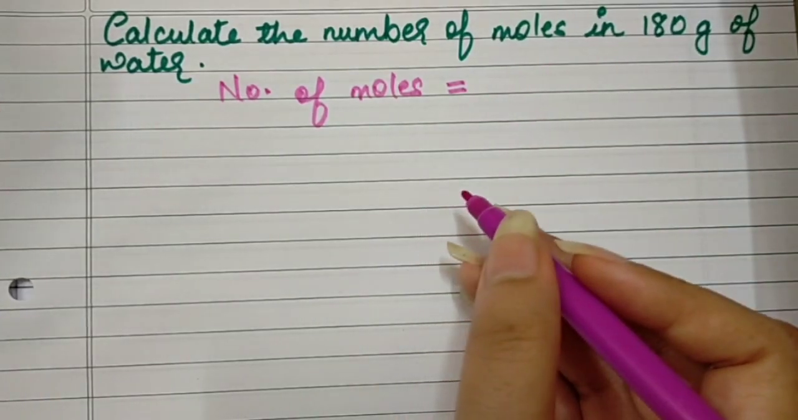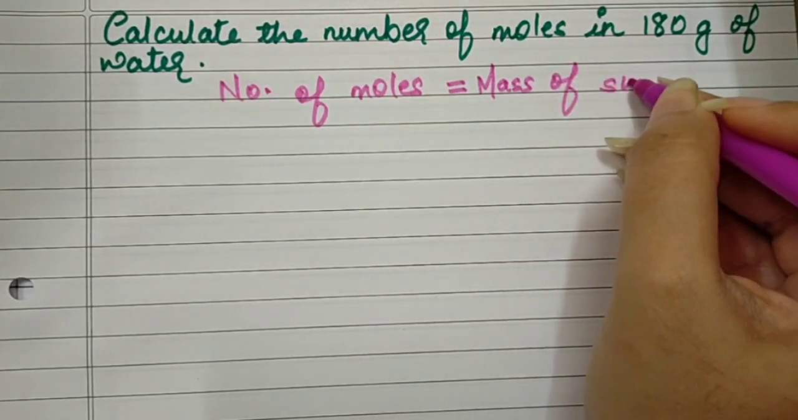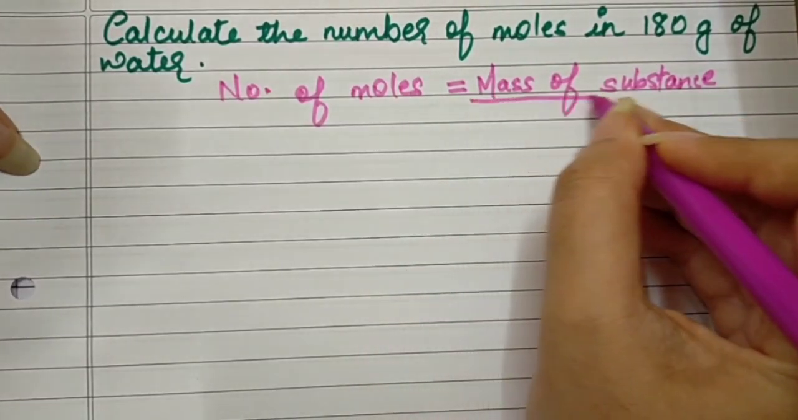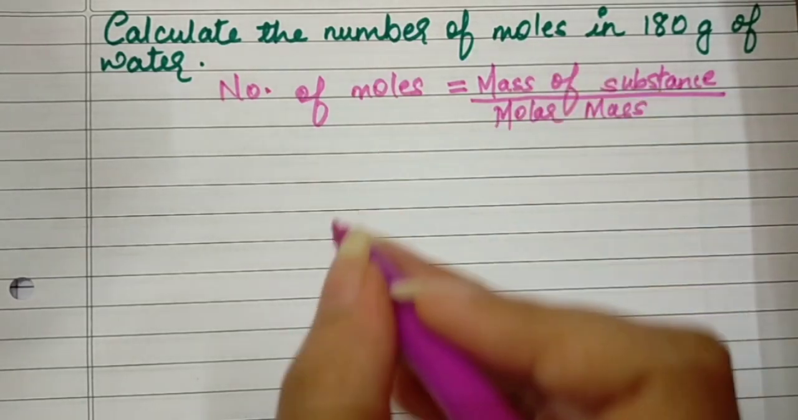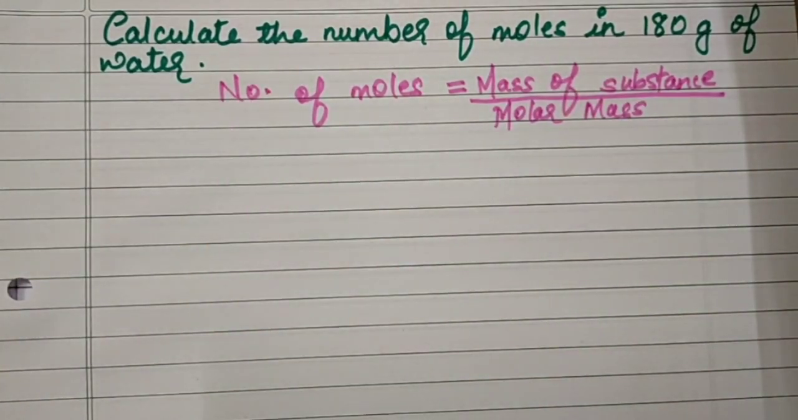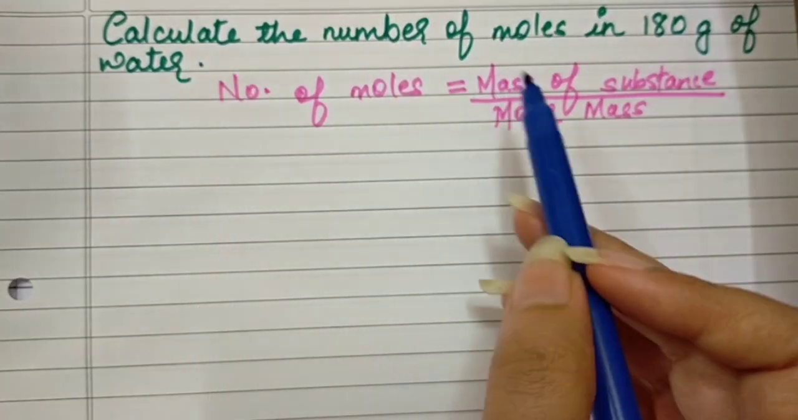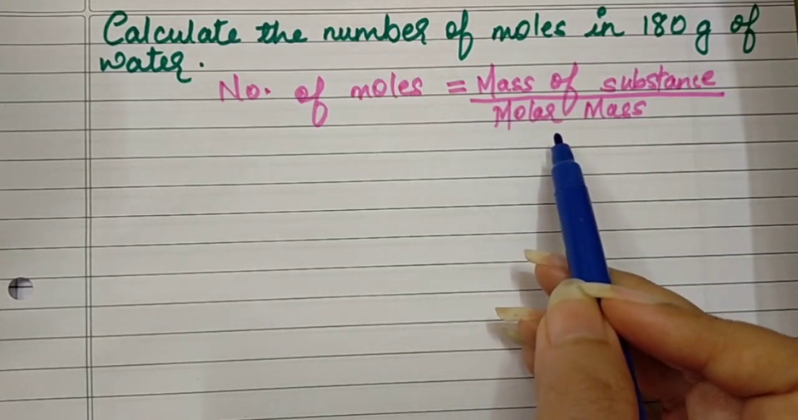Number of moles is equal to the mass of the substance, which is in grams, upon the molar mass of the substance. So this is the formula to find out the number of moles, that is mass of the substance upon the molar mass. Now here, students, in the question 180 grams of water is given, meaning the mass of water is already given. But is the molar mass given in the question?